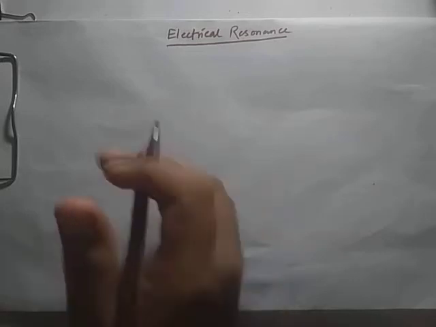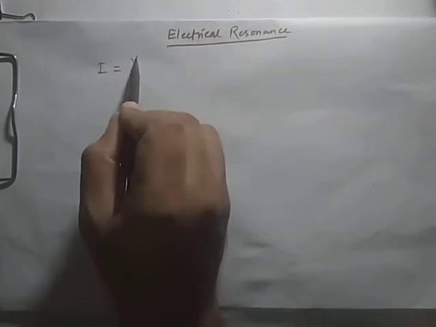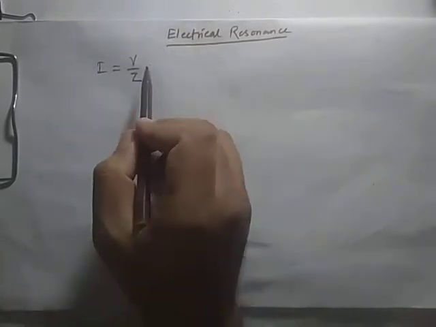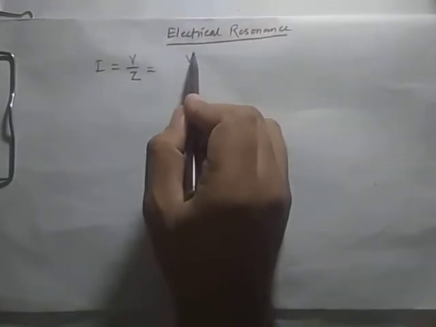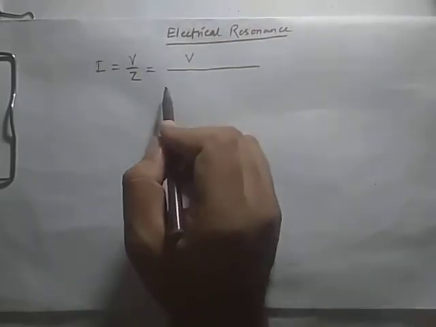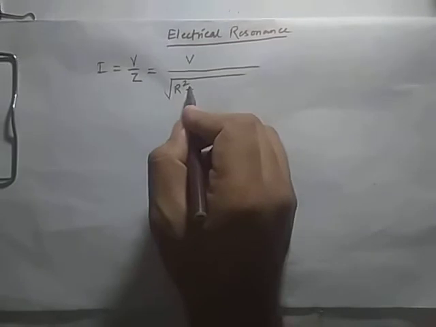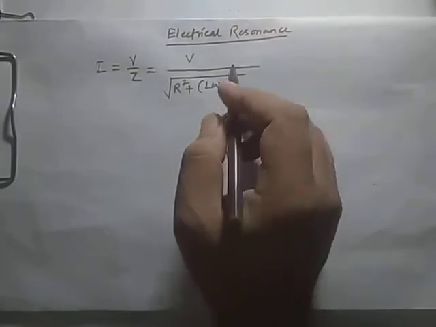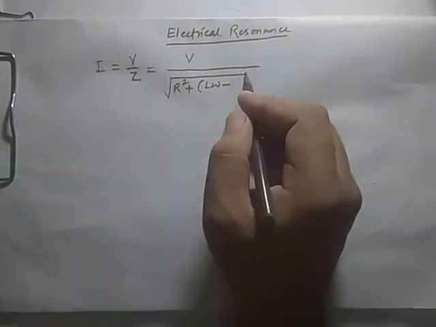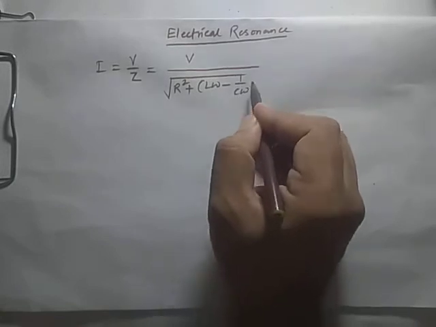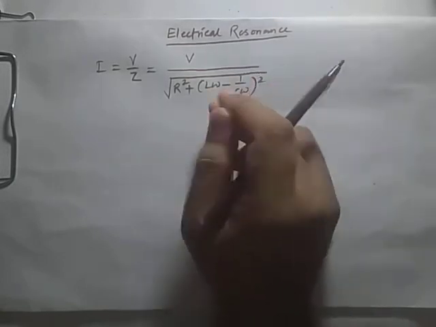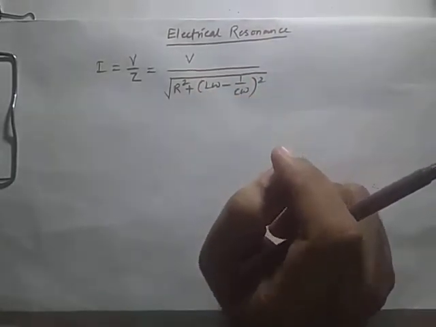What we know previously is that I is equal to V by Z. Z is impedance. So that is V by root over R square plus (L omega minus 1 by C omega) whole square. That means XL minus XC.